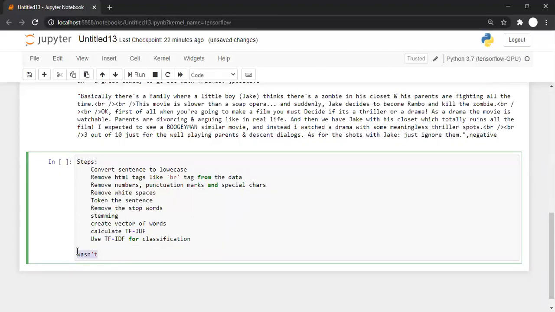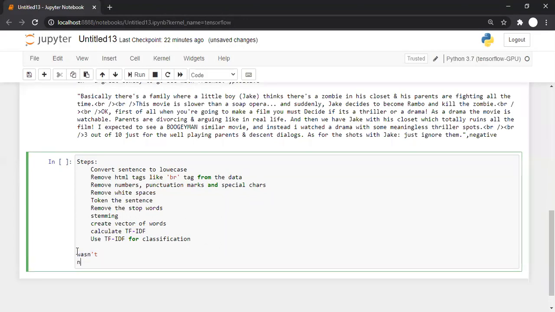Wasn't means was not. So you can check whether there is any wasn't, and if it is like this, then replace it by not, so it becomes was not, and so on. Basically, you can do all these things in coding. So we should know what to do about it.